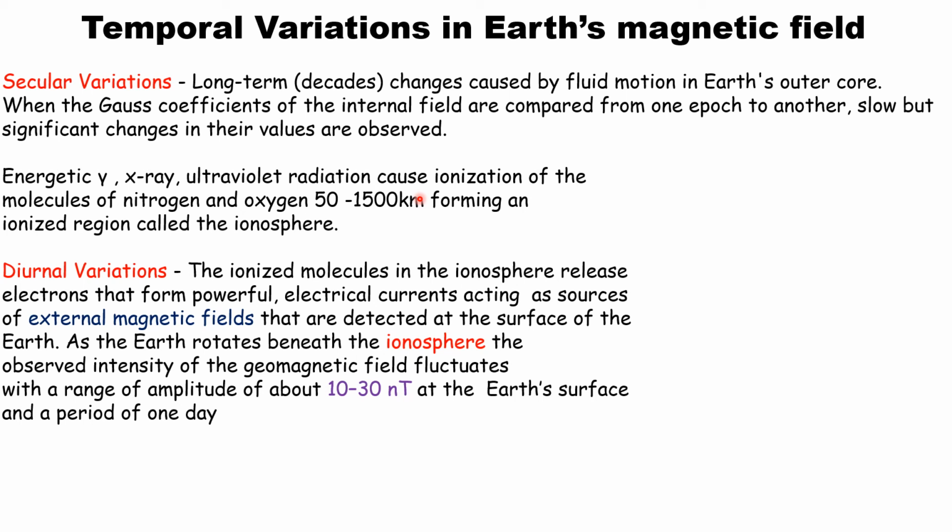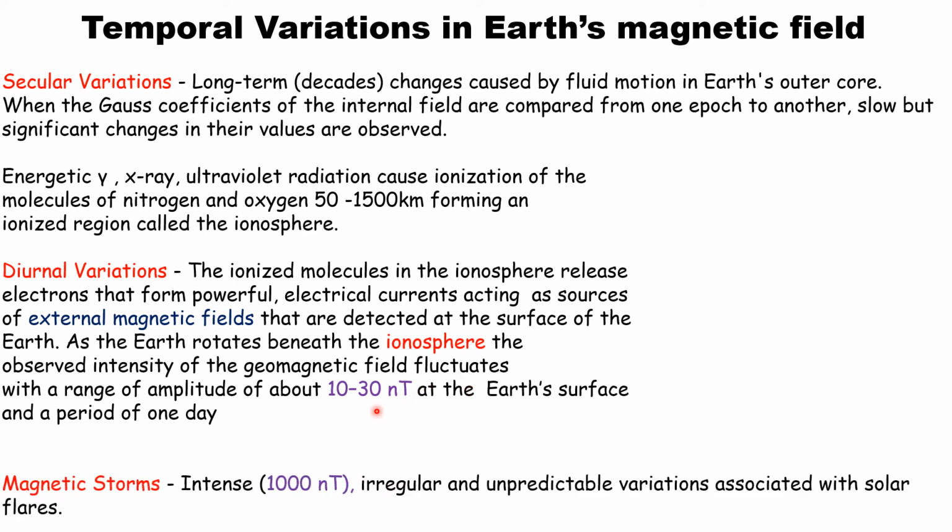Now the most important part of the external field is the diurnal variation. There is a one-day variation of 10 to 30 nanotesla. How does this happen? The ionized molecules in the ionosphere release electrons, which act as a source of external magnetic field that we can detect on the surface of the Earth. And as our Earth is rotating beneath the ionosphere, the intensity of the geomagnetic field also fluctuates. This fluctuation has a period of 1 day, which is called the diurnal variation.